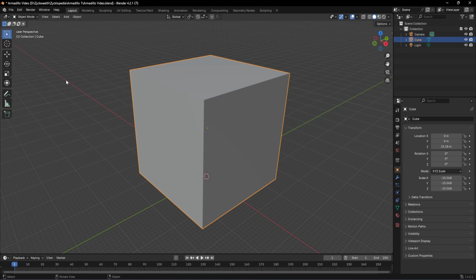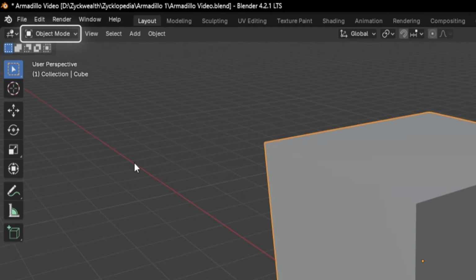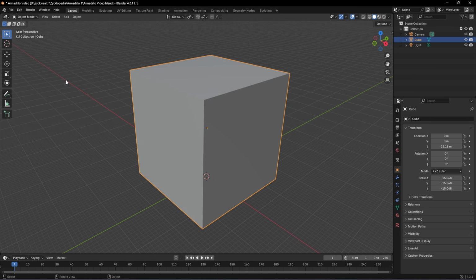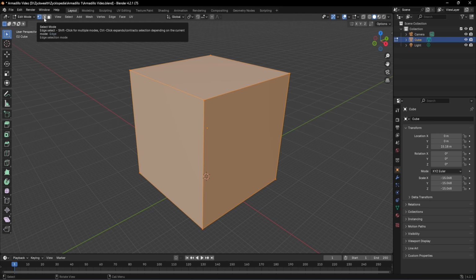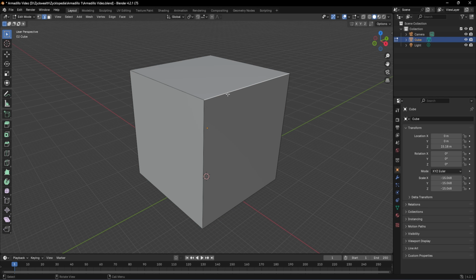So in order to bevel the cube, you have to go towards edit mode. Either you can click on this option and select edit mode, or you can just click on tab and it will take you to this mode. And over here, we have to select this option, which only selects the edges of our cube. Now you can go and click on each edge to select them.